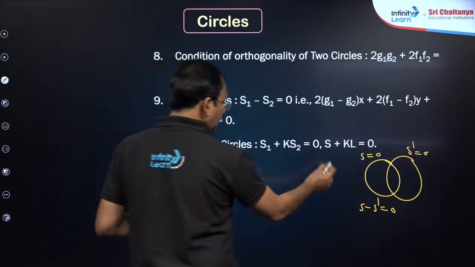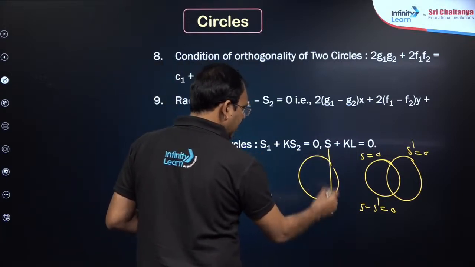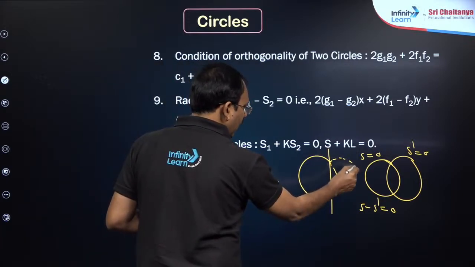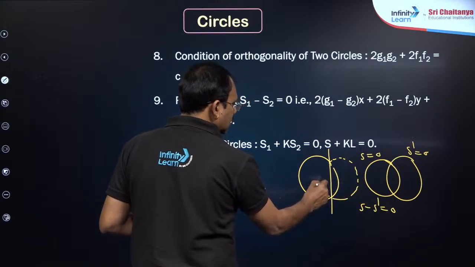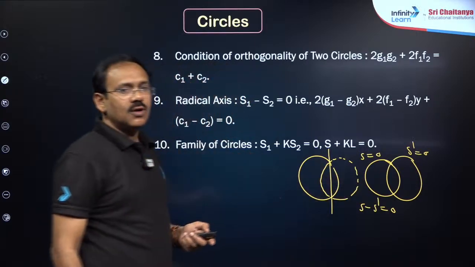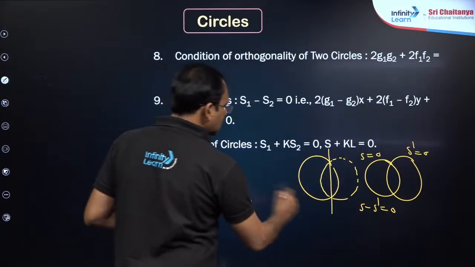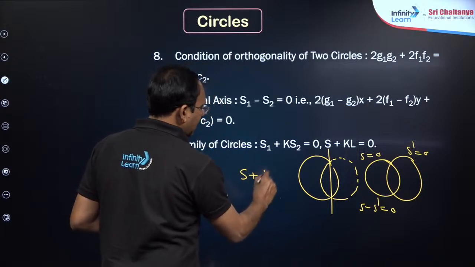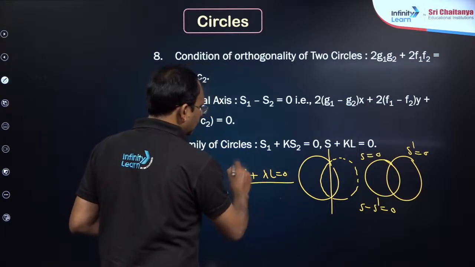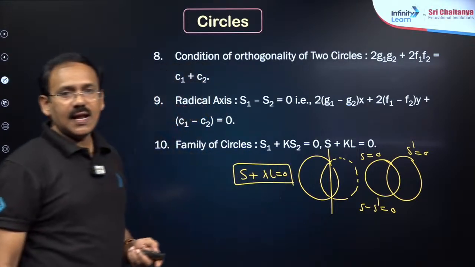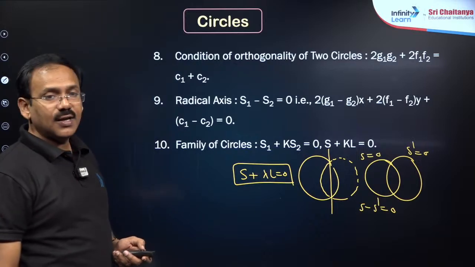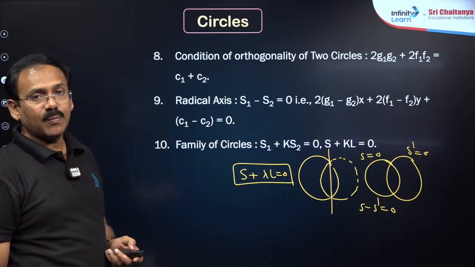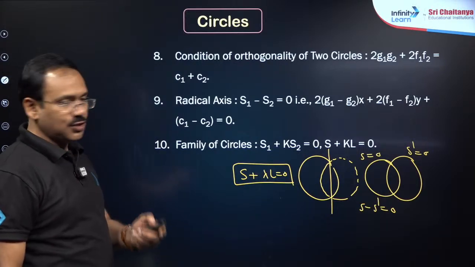If a circle and a line are given, any circle passing through the point of intersection of these two can be written as S plus lambda L equal to 0.